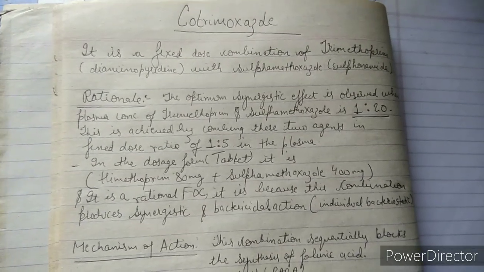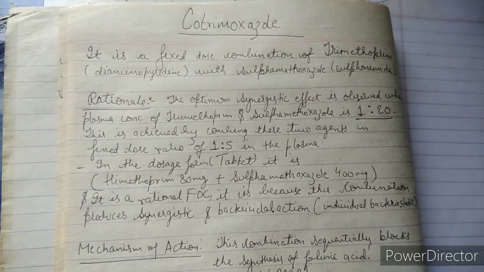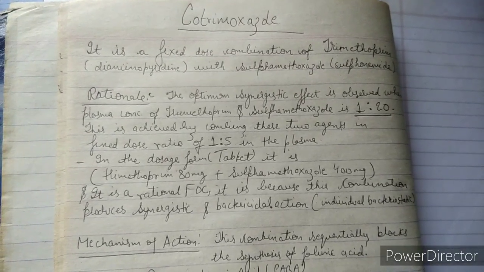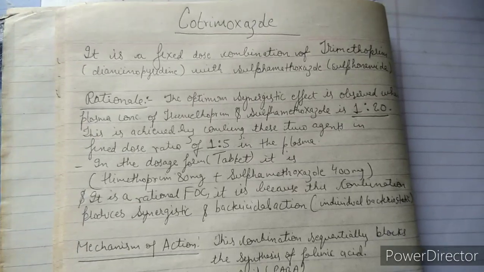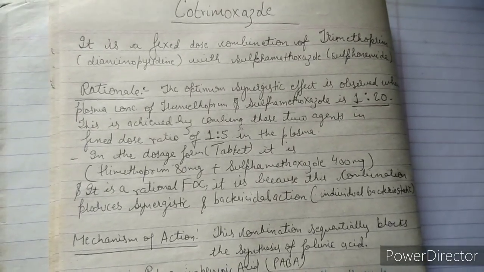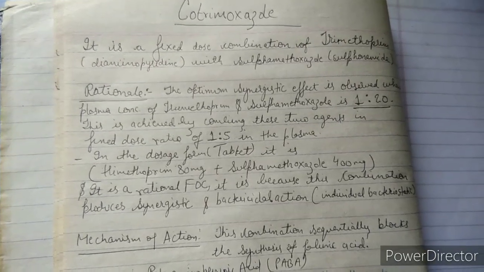Guys, if you want that video lecture on that topic, I have given the link in the description box, so you can go there and check that video where I have discussed the combination of drugs. So basically cotrimoxazole is also a combination of these two drugs, that is trimethoprim and sulfamethoxazole.